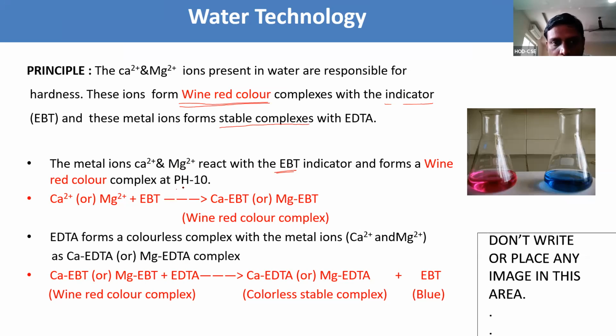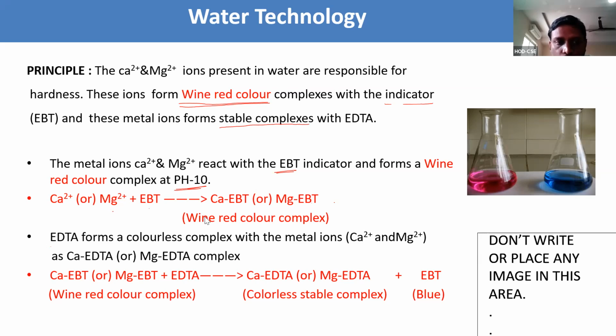Calcium EBT or magnesium EBT, which is wine red, is unstable. Now this reacts with EDTA, which we take in the burette.